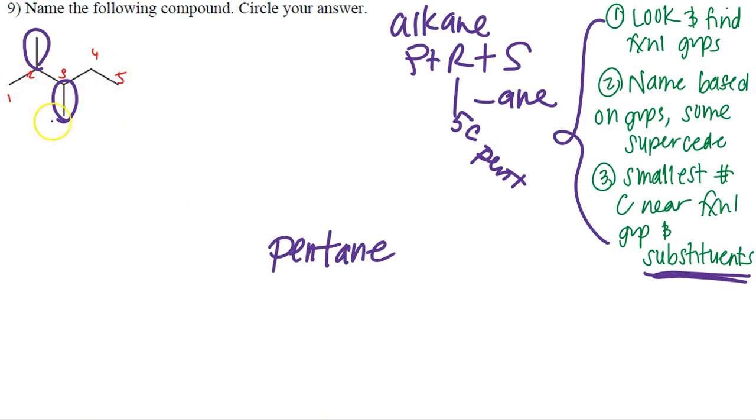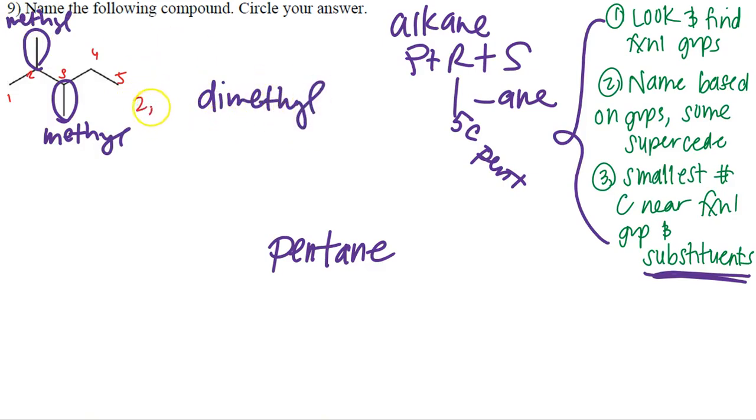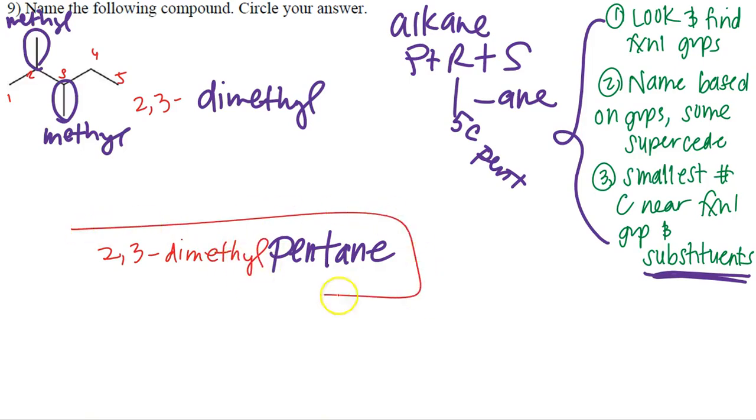That's already numbered. I know this is going to be a methyl group, and this is also going to be a methyl group. And since there's 2 of them, that's automatically going to be dimethyl. Now for both, you have to have a location. First location is 2. The next location is 3 dash dimethyl. And that is going to be my answer. So I'm going to have 2, 3 dash dimethyl pentane. And that's it.